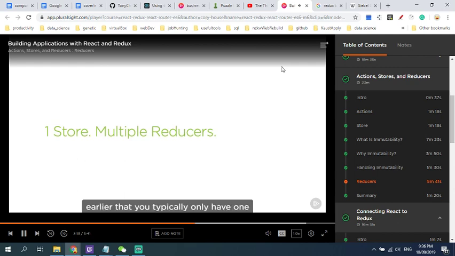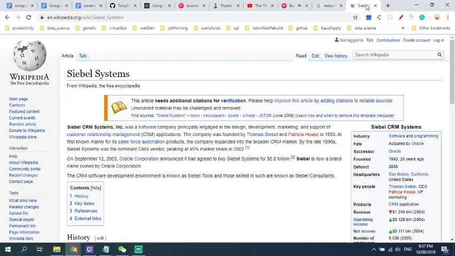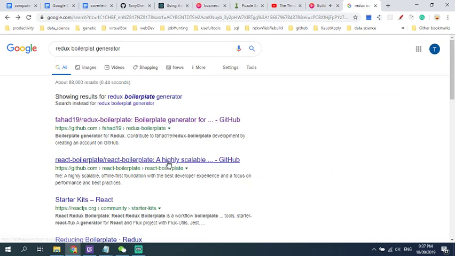I mentioned earlier that you typically only have one store in Redux. So while you might think that having one store would be limiting and lead to huge monolithic stores that are hard to manage, in practice, it's not a problem. You can manage slices of your state changes through multiple reducers in Redux. When a store is created, Redux calls the reducers and uses their return values as initial state.